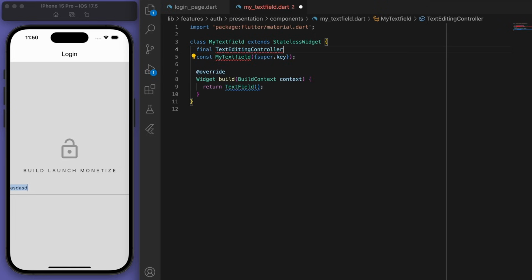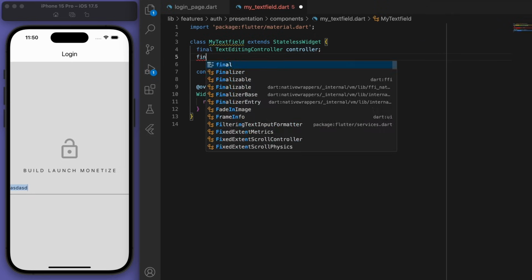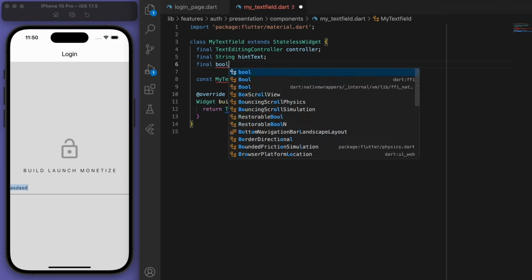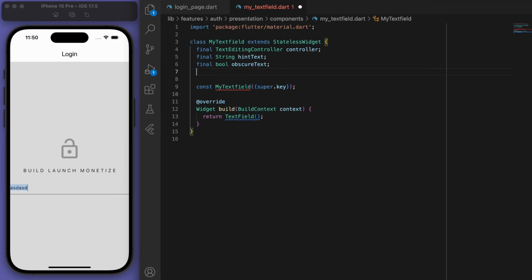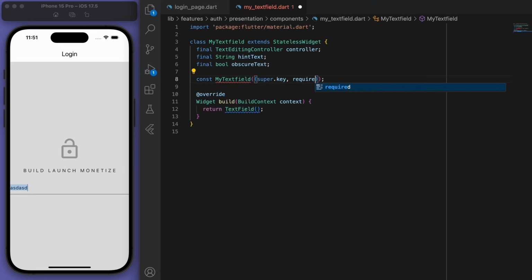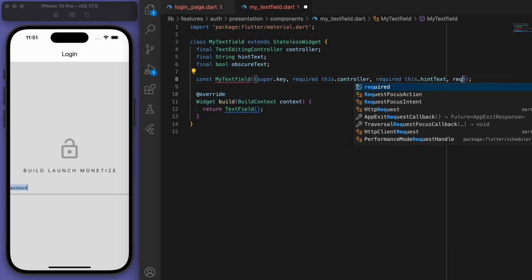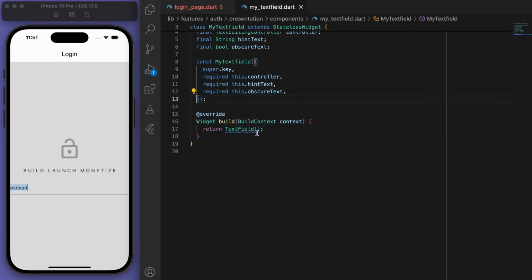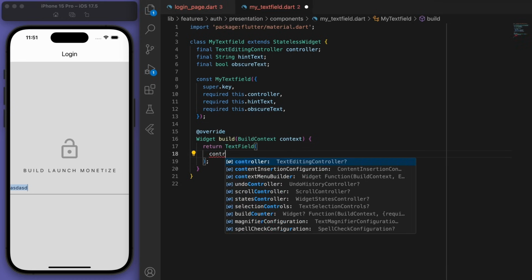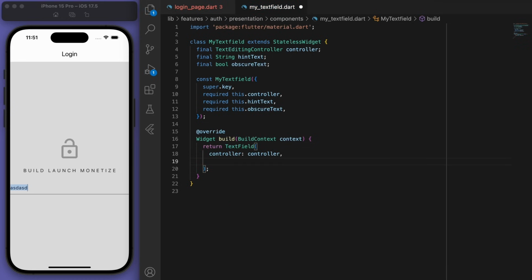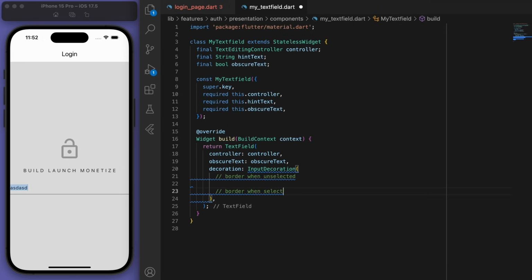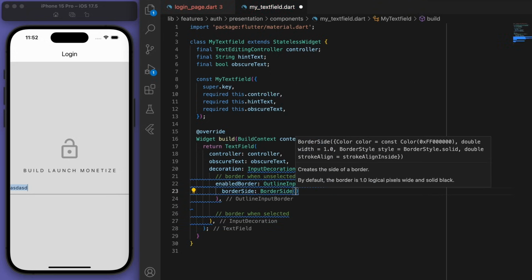So what we need is we need a controller to access what the user typed. Let's have a hint text and an obscure text, which I'll explain a little bit later on as we go. But let's require these in the constructor. And we can pass the controller through and then pass the obscure text through. And we can try to decorate this. So I like to have some borders when it's unselected as well as selected. And so they're just going to have slightly different colors, that's all.